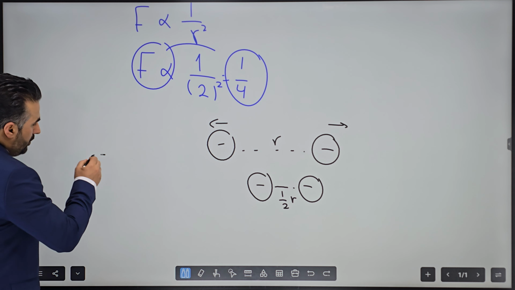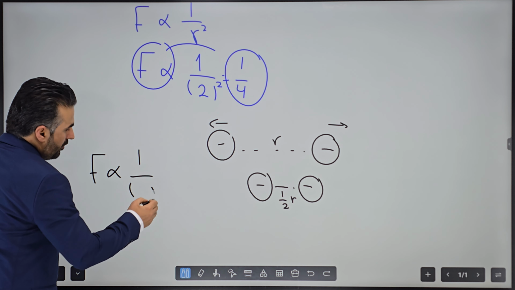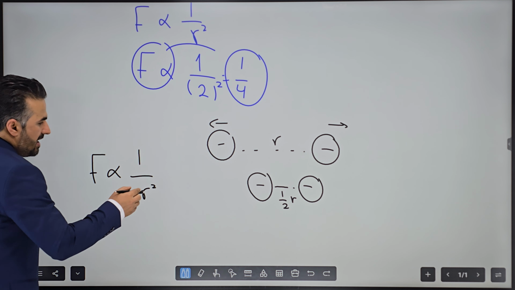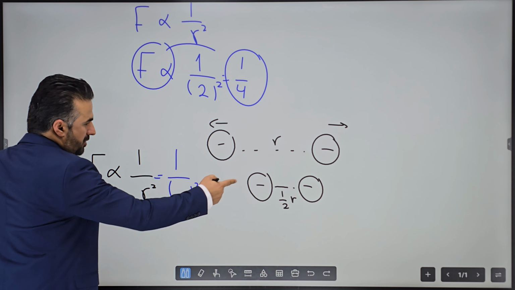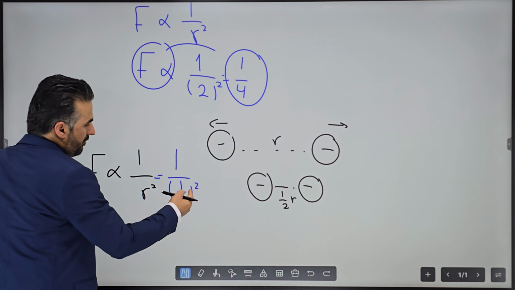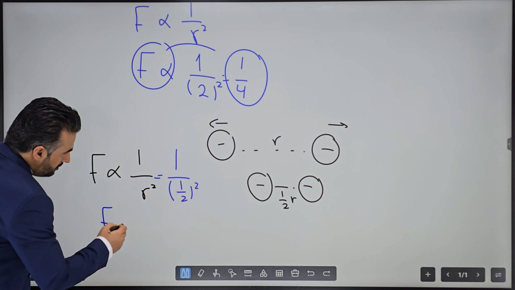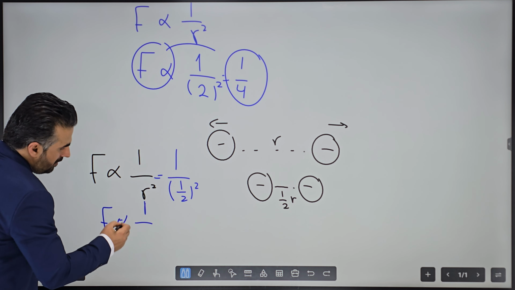The force is inversely proportional to the square of the distance, so the distance is 1 over 2, and squared, 1 over 2 squared,